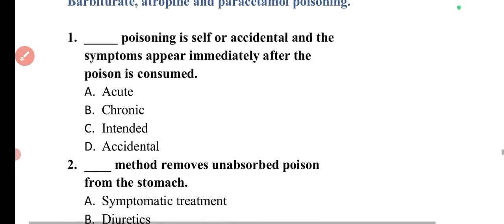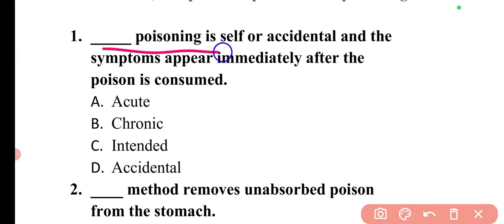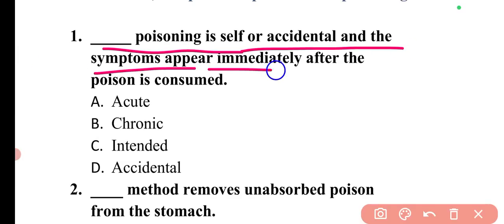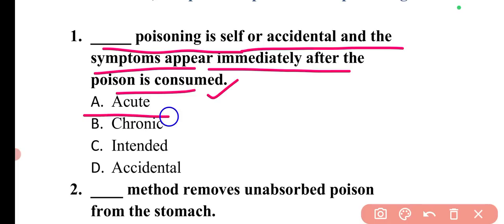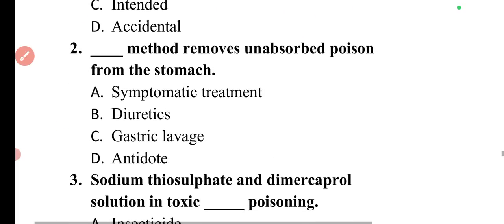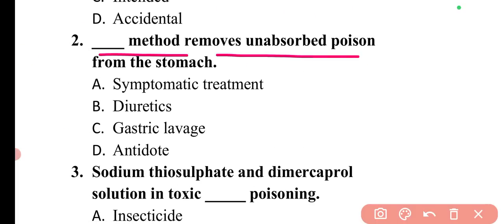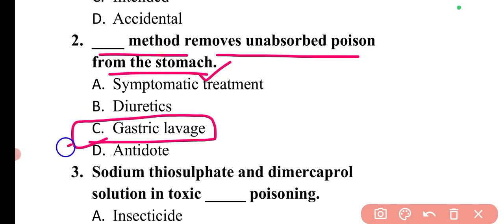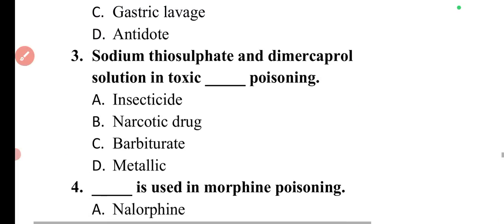So let's start with the first question. The question is: dash poisoning is self-inflicted or accidental, and the symptoms appear immediately after the poison is consumed. This type of poisoning is acute poisoning, which is self-inflicted or accidental, and the symptoms appear immediately. If the symptoms are delayed, then it will be chronic. Next question is: dash method removes unabsorbed poison from the stomach. The method used to remove unabsorbed poison from the stomach is gastric lavage. So here option C will be the correct answer.